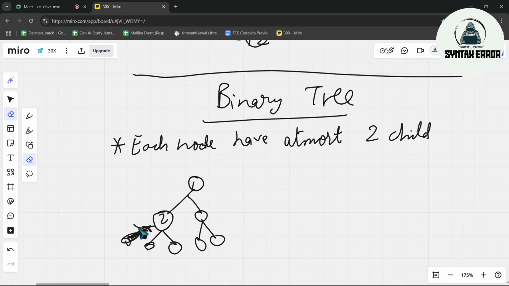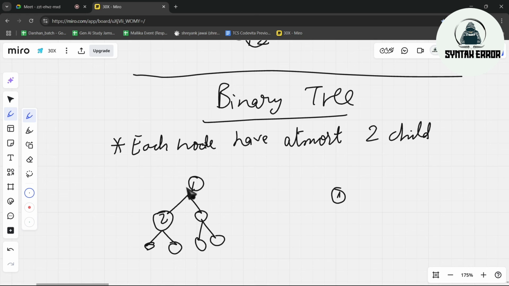So guys, assume we have only the root node. We don't have any other node. We have deleted all the nodes. We have only the root node. At that time, is this considered a binary tree? Everyone is wrong.